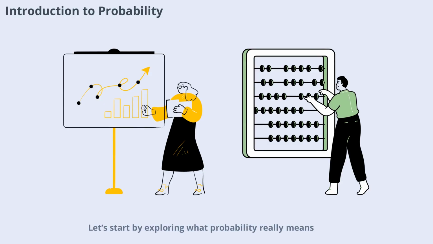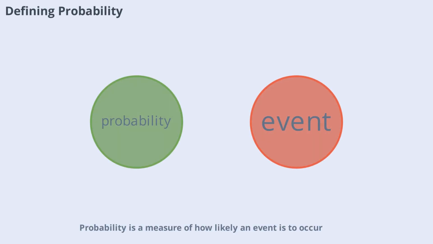Let's start by exploring what probability really means and why it's so important in our daily lives. Probability is a measure of how likely an event is to occur. It's usually expressed as a number between 0 and 1, where 0 means impossible and 1 means certain. For example, the probability of flipping a fair coin and getting heads is 0.5. This simple idea forms the foundation for all probability rules. Understanding this basic definition helps us analyze situations, make predictions, and solve problems in a logical way.